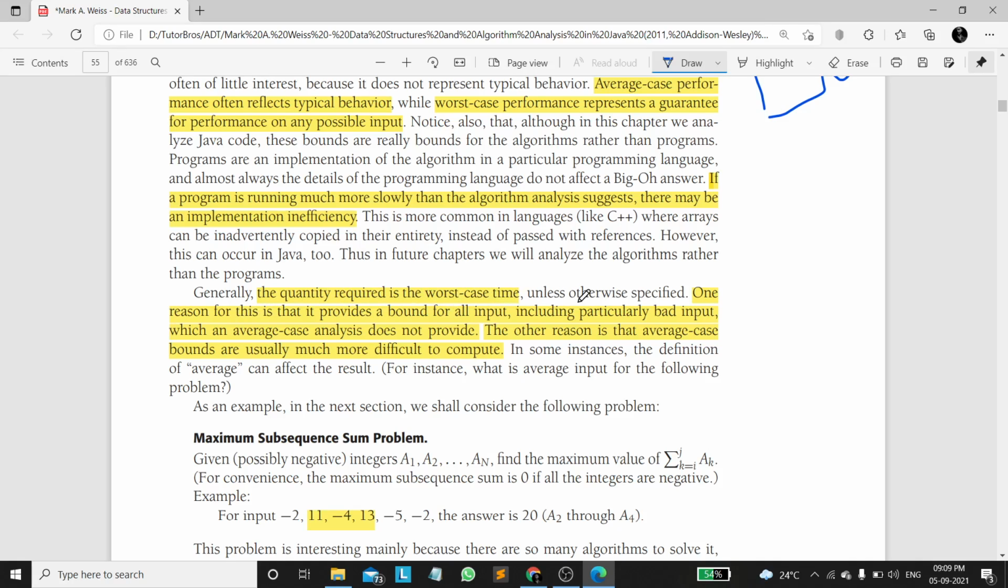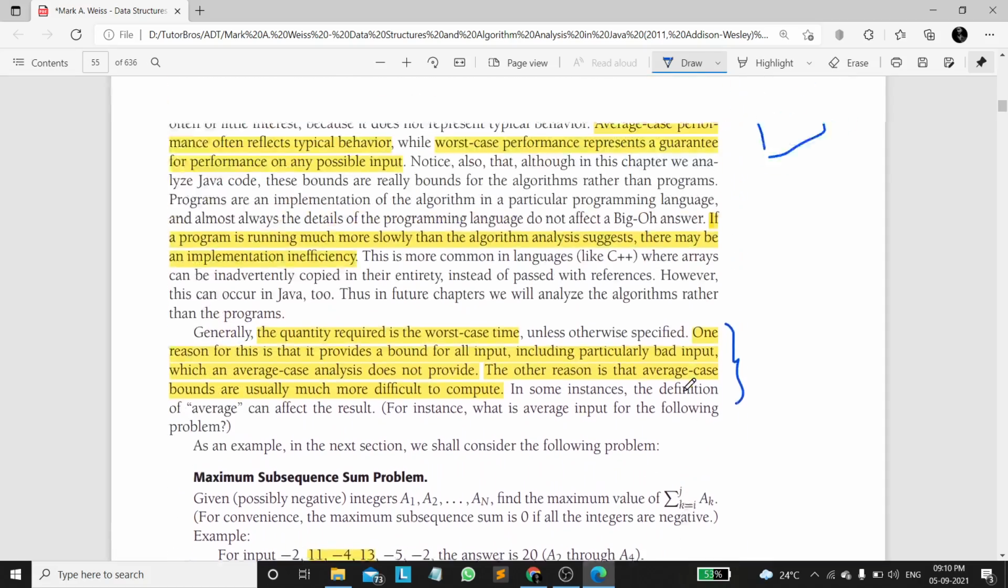Here we can see one reason for considering worst case: it provides the bound for all input, including particularly bad input, which average analysis does not provide. If we estimate the average time complexity of an algorithm, then it won't estimate the time complexity when we consider large size inputs. Worst case considers all kinds of inputs, and it gives the final time complexity. That is the theory.